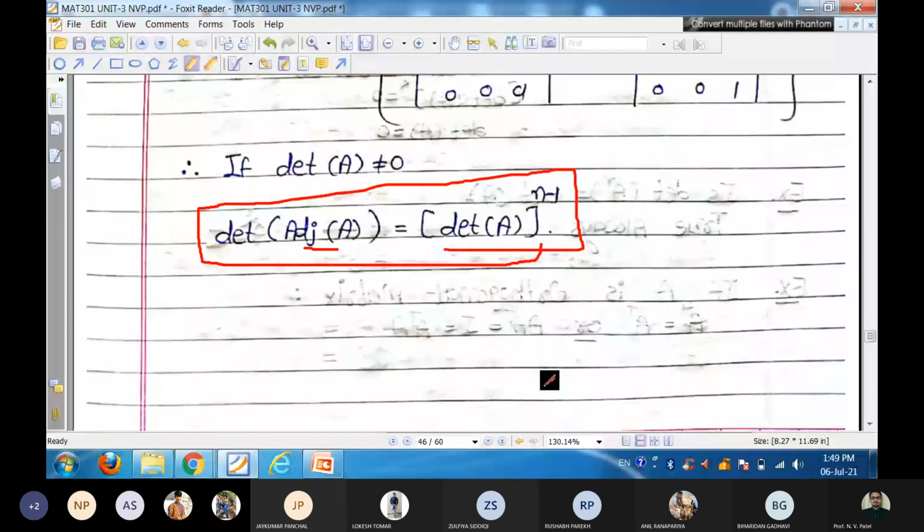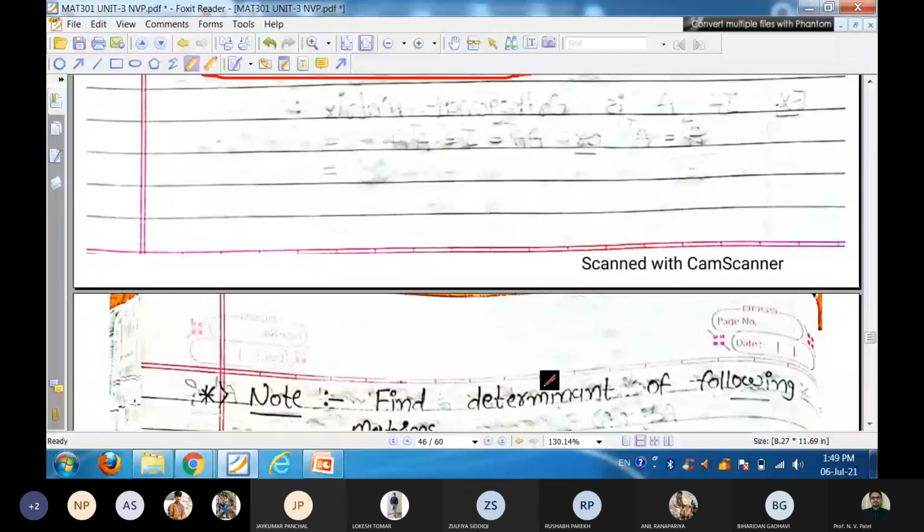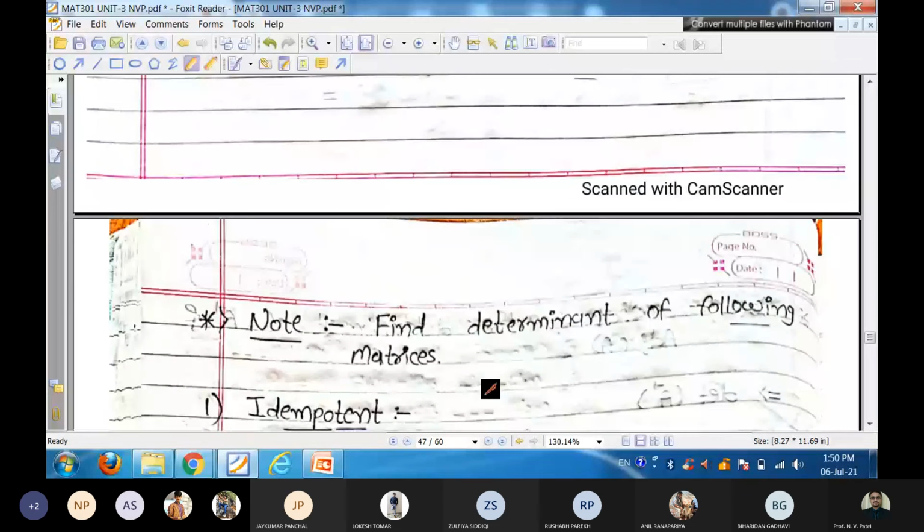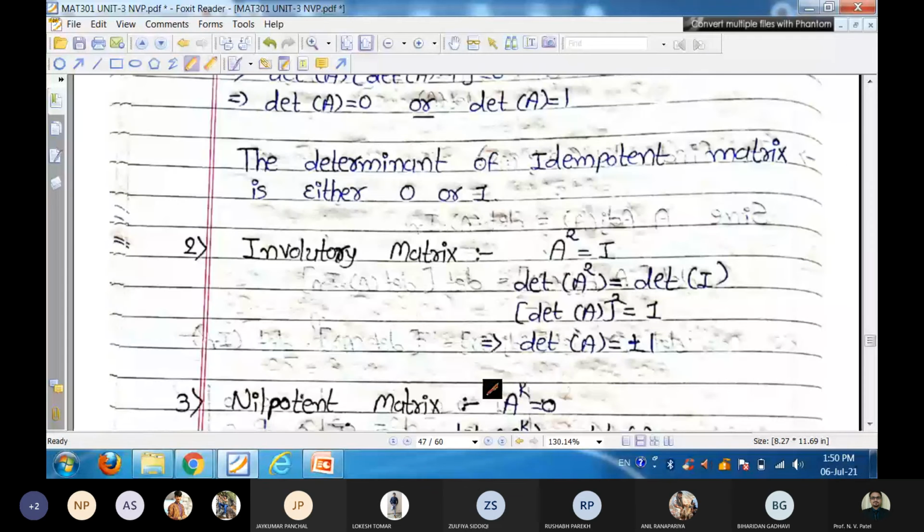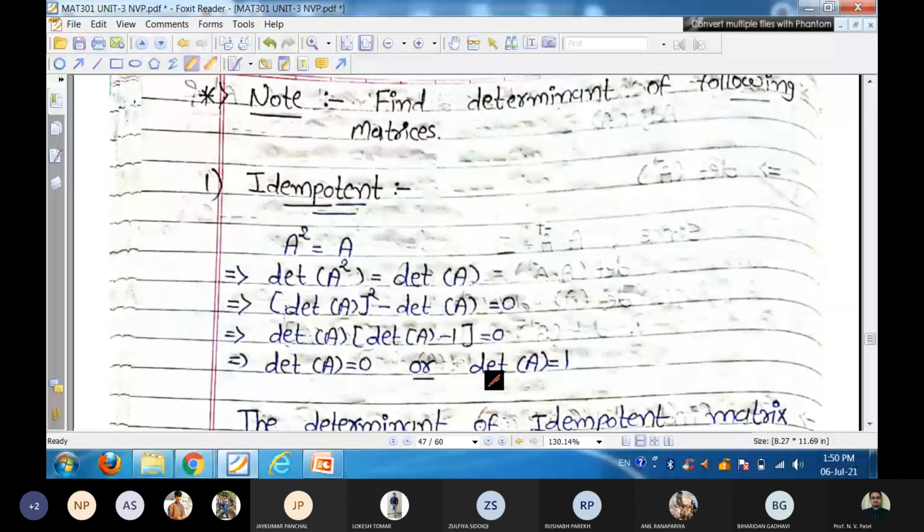Next, some more results for idempotent matrix, involutory matrix, and nilpotent matrix. So just go through this PDF, and we will also recall in the next lecture the properties, that is the determinant of idempotent matrix. It's simple.